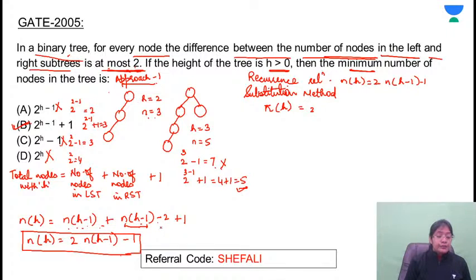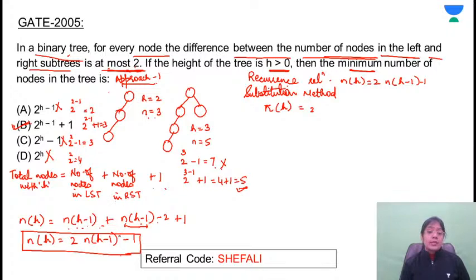Correct? How many total nodes are there in a tree? Number of nodes in the left subtree plus number of nodes in the right subtree plus 1. If we are talking about subtrees, and the height of the complete tree is h, then what will be the height of the subtree? h minus 1. So the number of nodes in the left subtree is n of h minus 1.